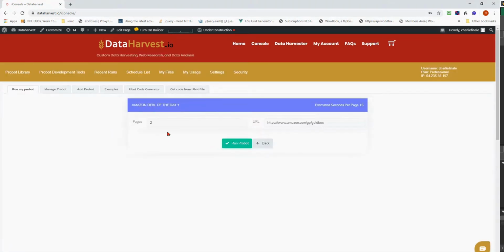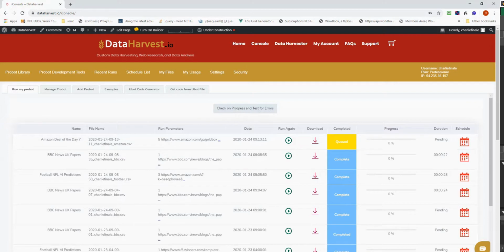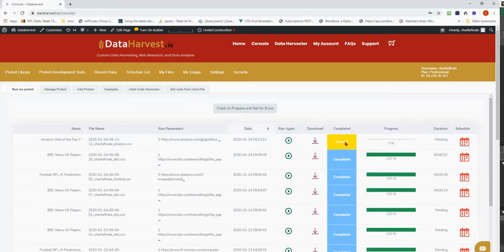What are we looking at here? We're looking at deals of the day. We're looking at arbitrage. Arbitrage is where you buy a product on the internet and you sell it for a little bit more. And deals of the day within Amazon are extremely important in that.